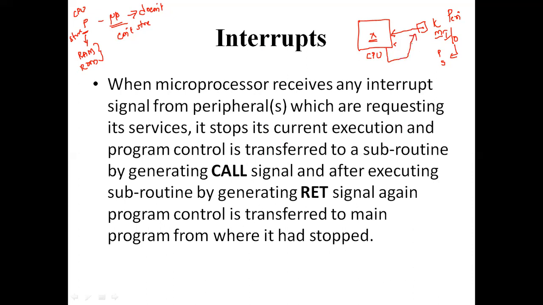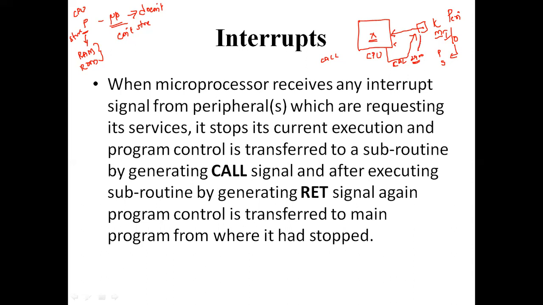transferred to that interrupt. So how it is going to transfer? In the previous class, we have seen call and return instructions, right? So here call instruction is going to be placed. Call means 2400. We have to give a 16-bit address, or else we can't know where it has to go. Fine. So the CPU will give a call instruction.